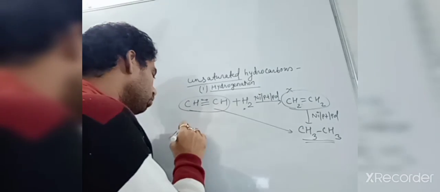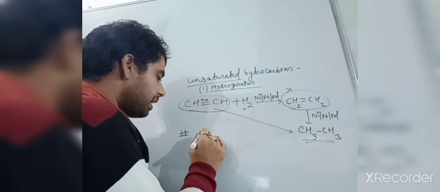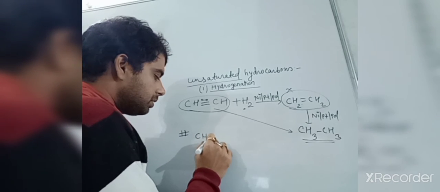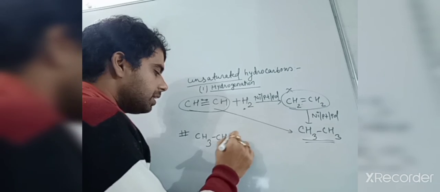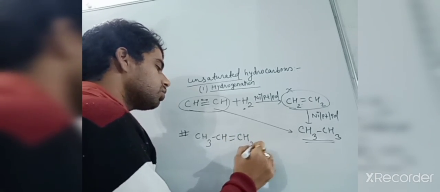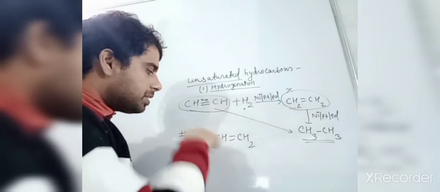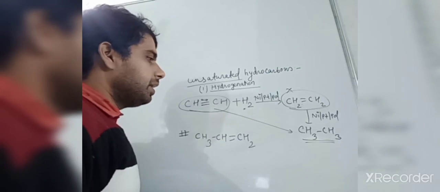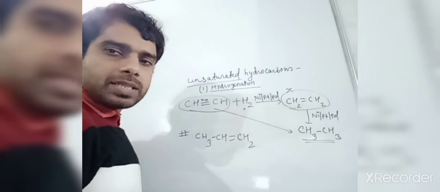Okay, now one more reaction I will tell you. CH3 CH double bond CH2. One of the unsymmetrical alkenes I have taken. What is unsymmetrical? What is symmetrical?